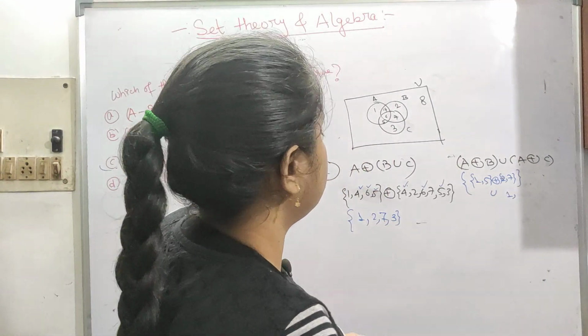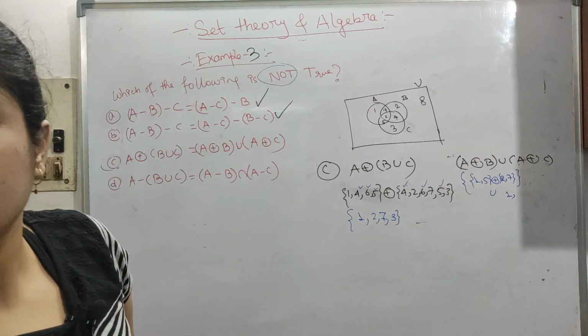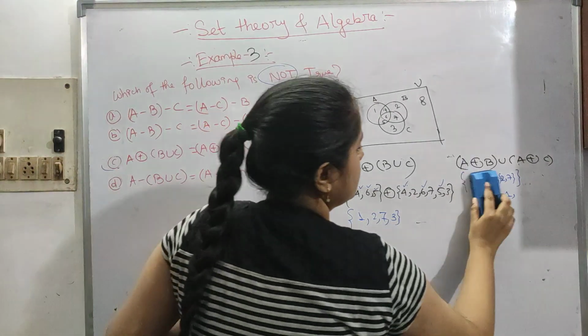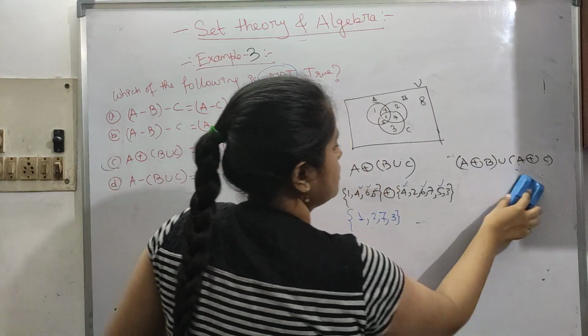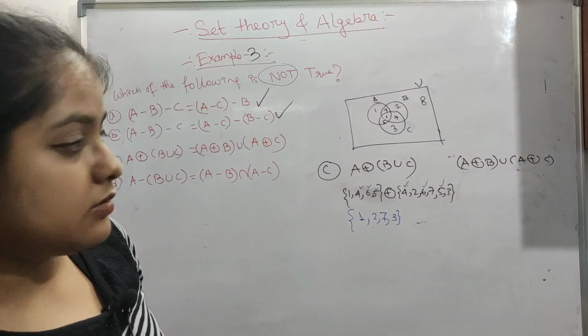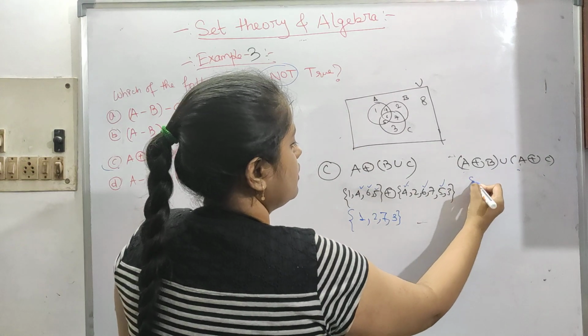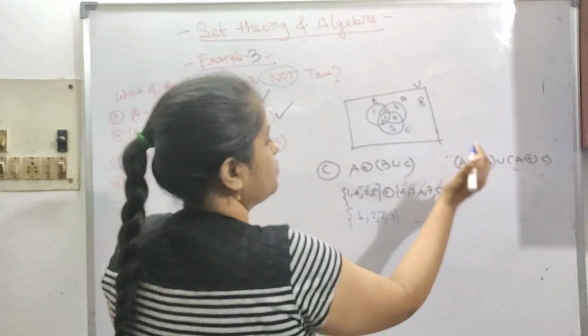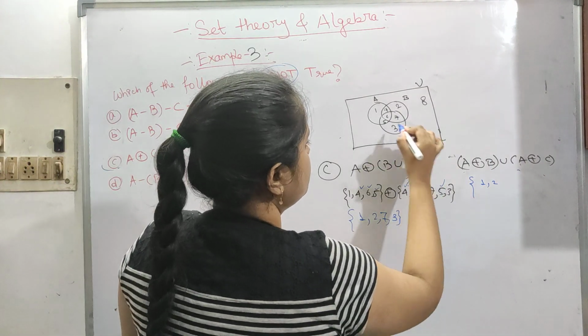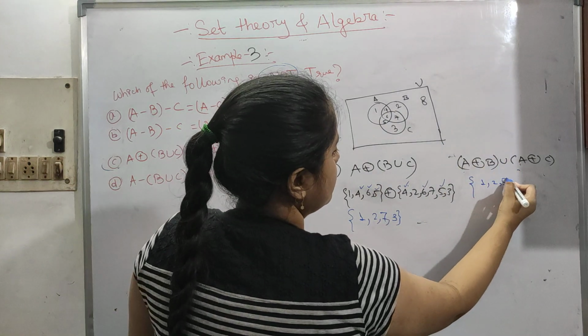Okay, so I could have written it down, sorry. It was first A, this part won't be taken: 1, 2, 5 and 7.